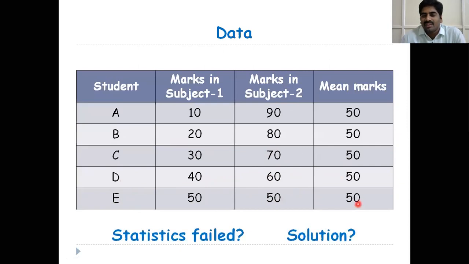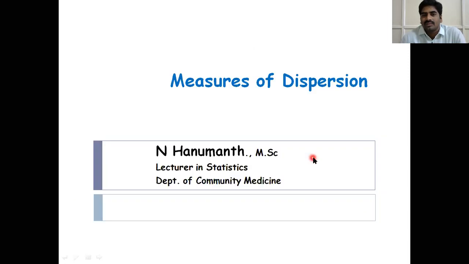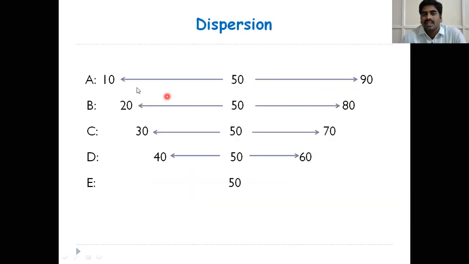Is it a failure of statistics, and what is the solution? We will see in the next slide. See, the mean is the same. A got a minimum of 10 marks in subject 1 and 90 marks in subject 2, and his average is 50.